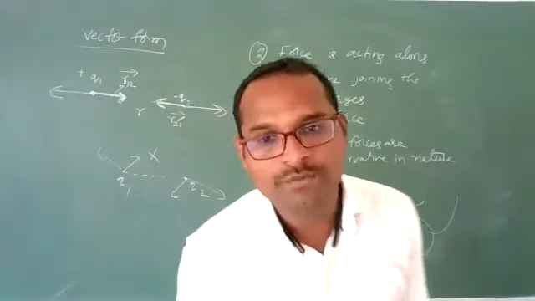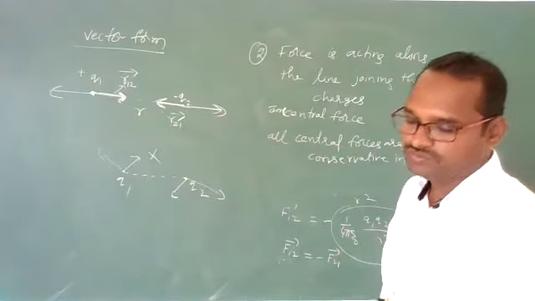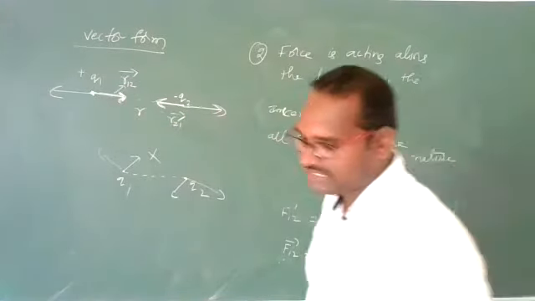So these are the two important points of the vector form of Coulomb's law. I think you understand the vector form of Coulomb's law. It gives you an idea about in which direction.